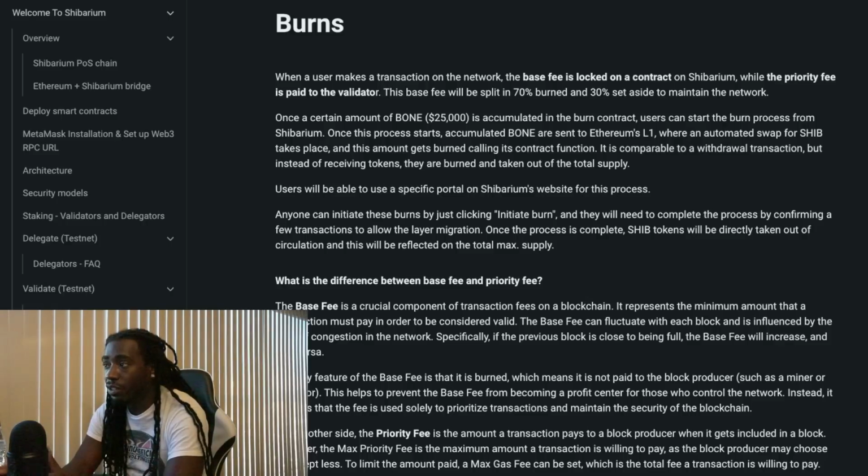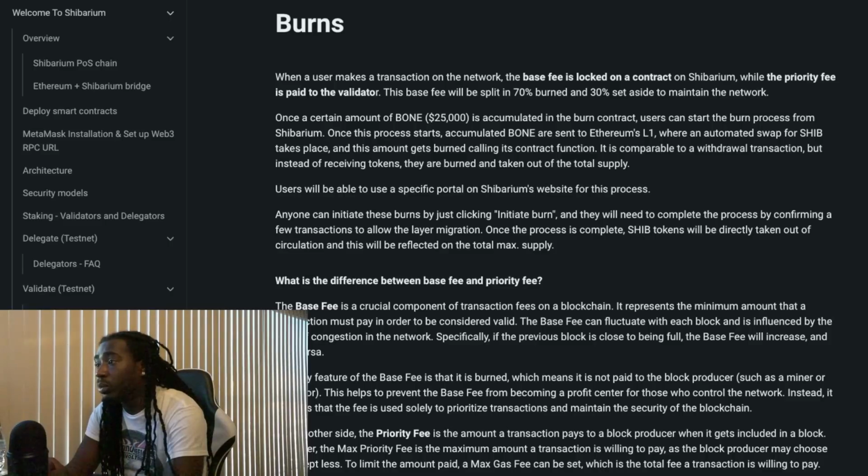So the BONE that's used for gas, the transaction fee will be paid in BONE. So a portion of that fee will be taken. Let's say that fee is 1 cent. That 1 cent will be going back to the Ethereum contract, where 70% of it will be burned and 30% will be set aside going to team and development purposes. So that gives us pretty much an idea. If we read the majority of transactions on Shibarium will be less than 1 cent, you can just do the math right there. 70% of 1 cent. So let's see if we can get any other pieces to add to this equation.